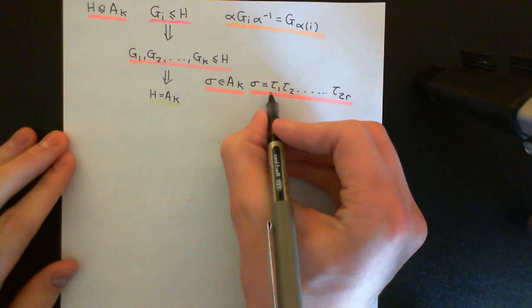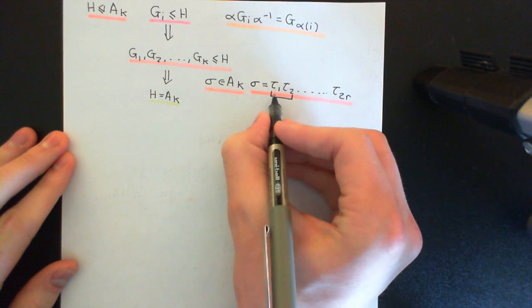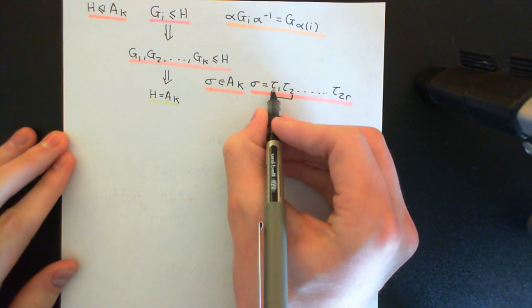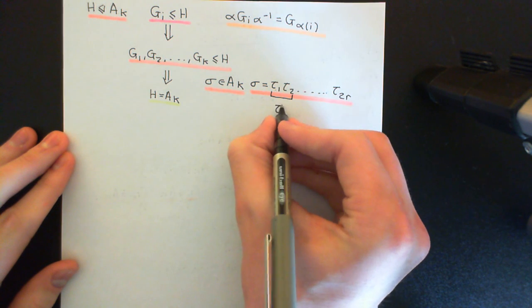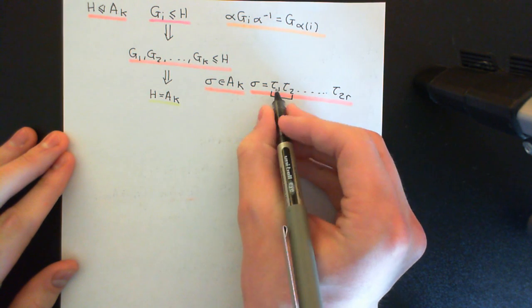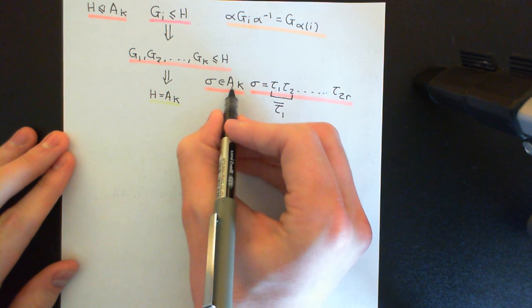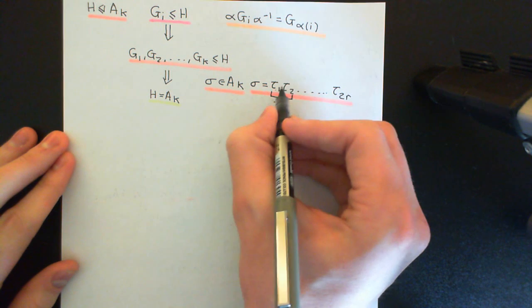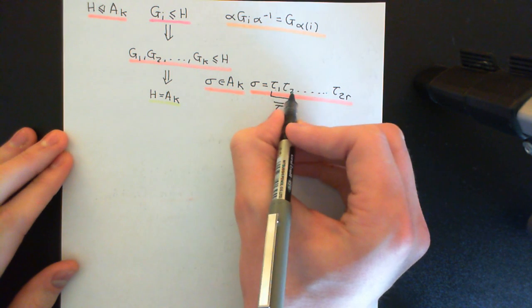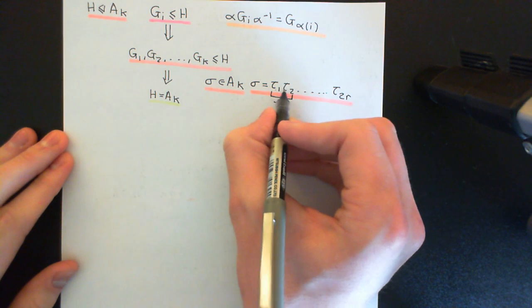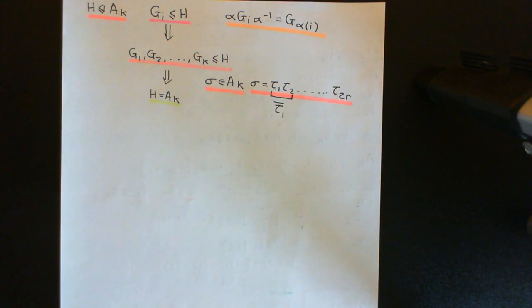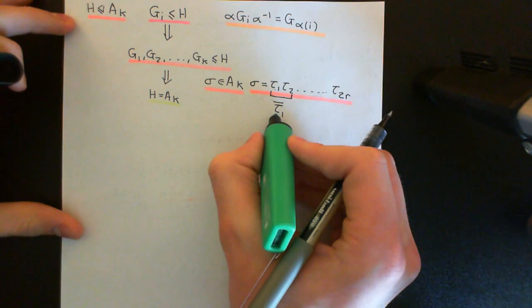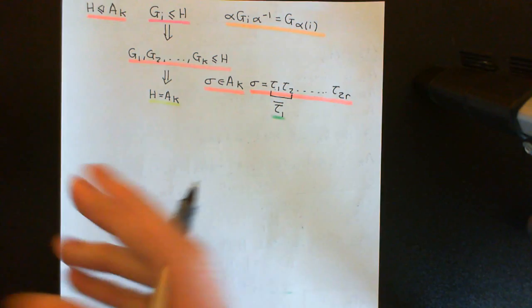So what I'm going to do is, there's a really easy solution to this. Just pair the transpositions up. So combine tau 1 and tau 2 to, let's say, make tau bar 1. That then will be contained in the alternating group on the set of K elements, because one of its decompositions into transpositions will contain two transpositions, and therefore it would be an even permutation, hence it would be in the alternating group on the set of K elements. And so on.